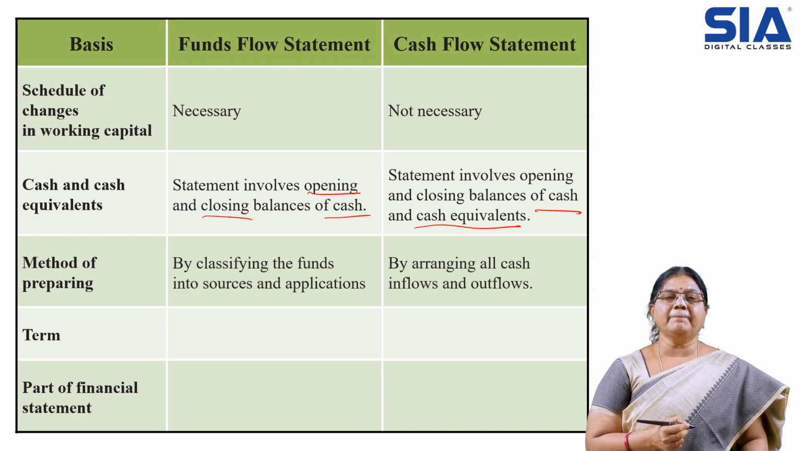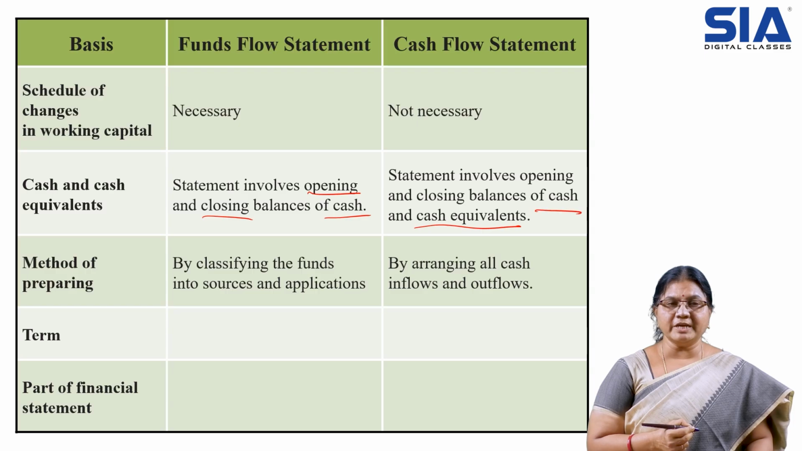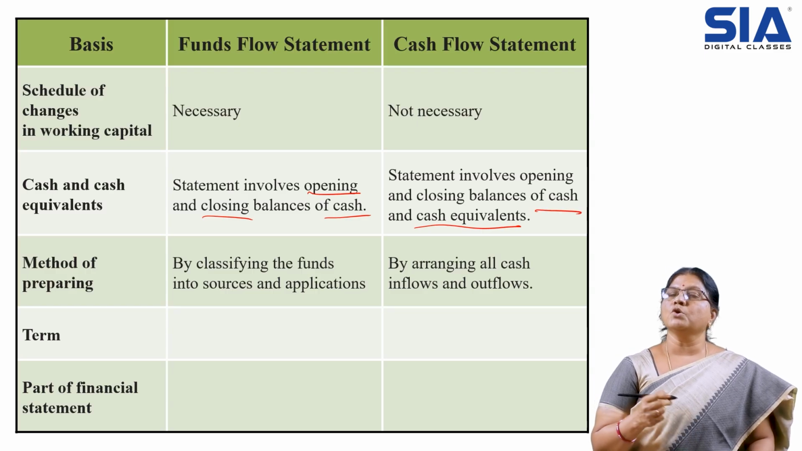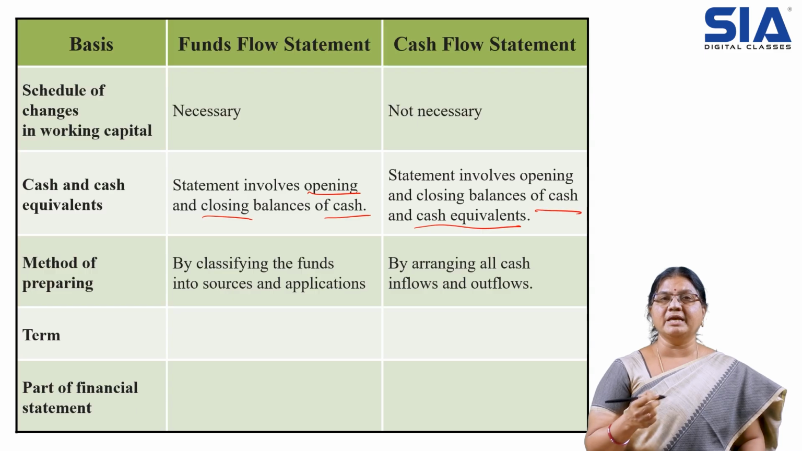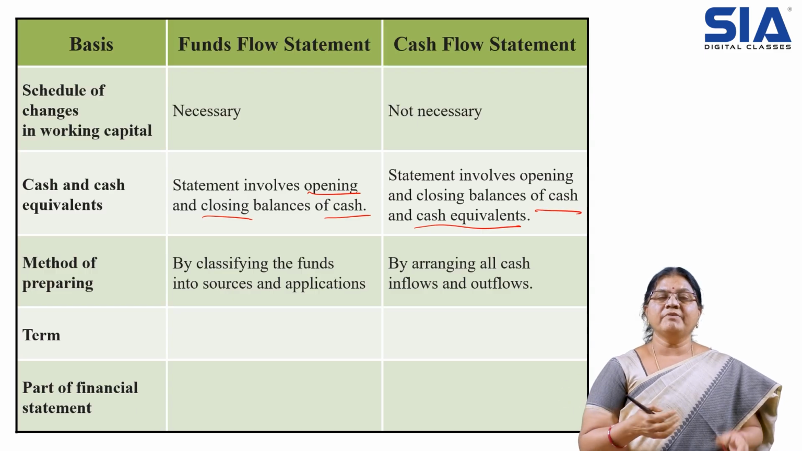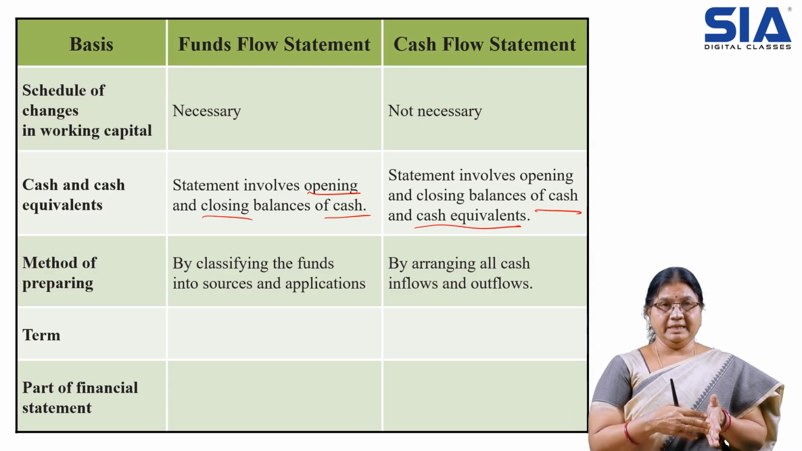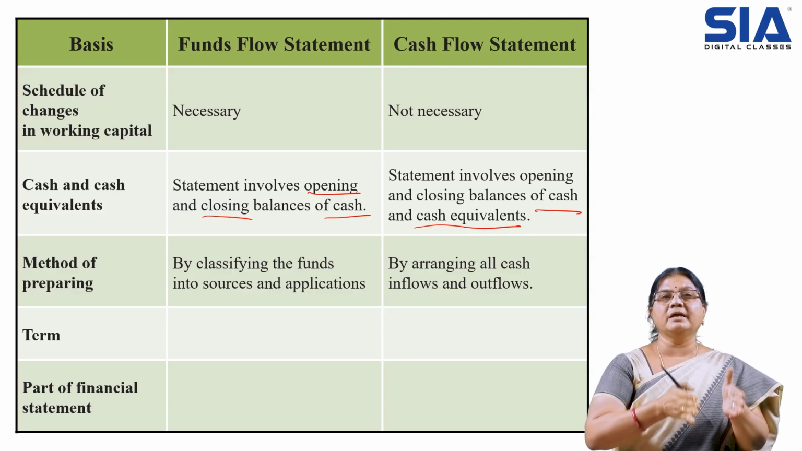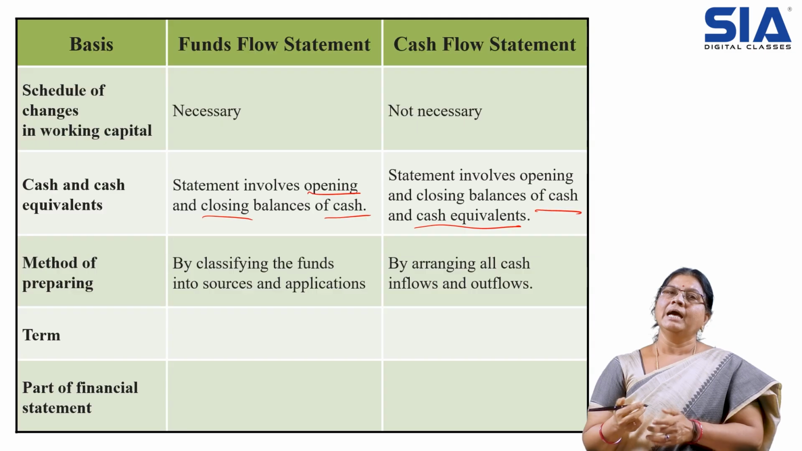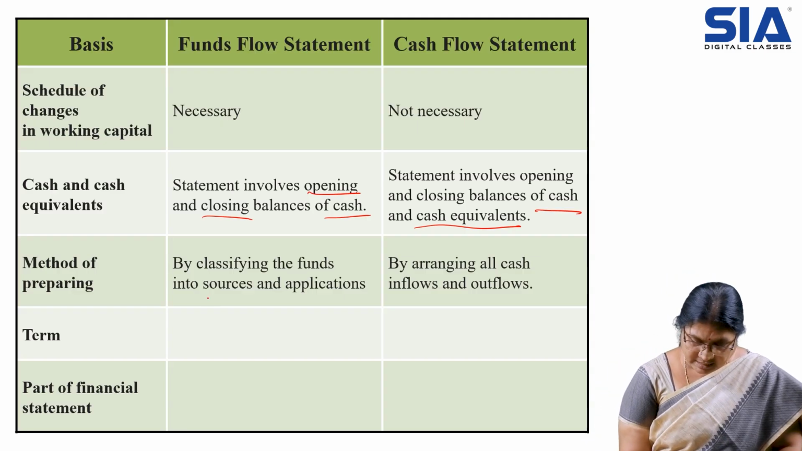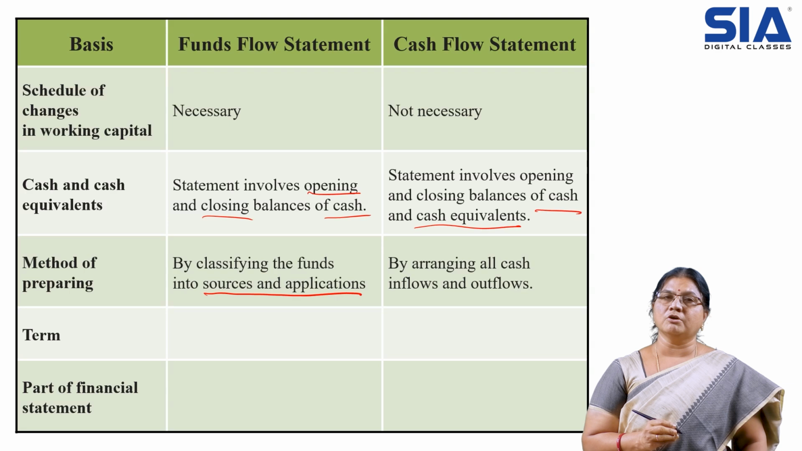The method we prepare under funds flow statement, we follow the sources and applications of funds. That is, from where we get the money, from where we get the fund, we have to record under the sources of funds. How we are utilizing those funds, we will show in the application of funds. Hence we prepare it under the statement of sources and applications of funds.